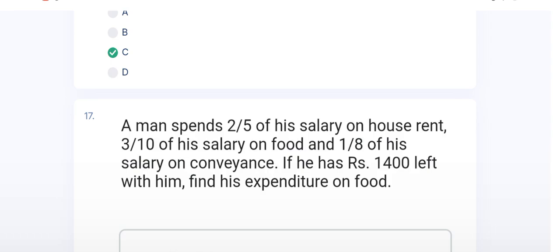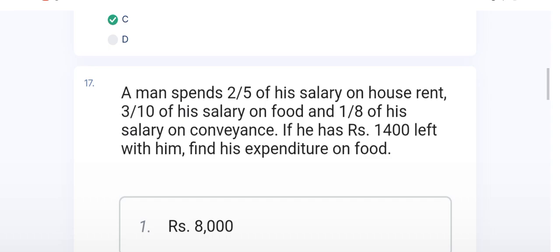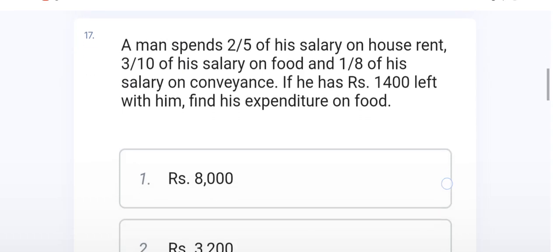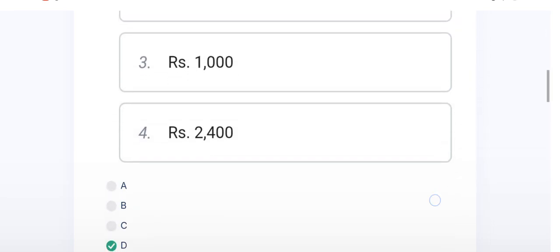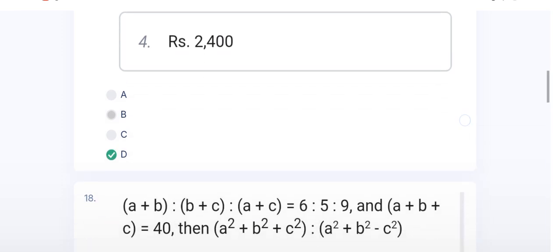is also from profit and loss, because here the question is talking about the expenditure. So this also belongs to profit and loss. And the right option of this question is D, 2400.